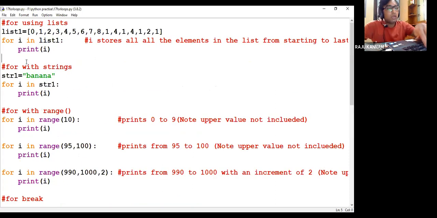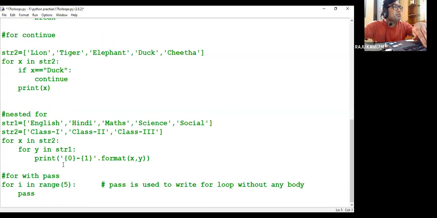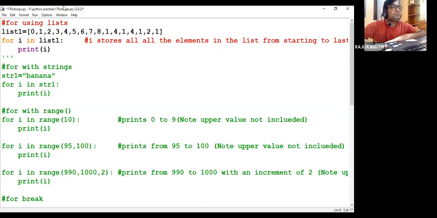I'll comment out the remaining part. Now here I'm taking one list. Of course, this list, these collection objects will come in the next classes. After functions, we will discuss these collection objects. We will discuss clearly what a list is. Total 5 are there: string, set, tuple, list, dictionary. All these things we will discuss.